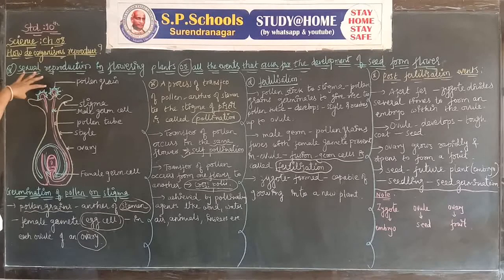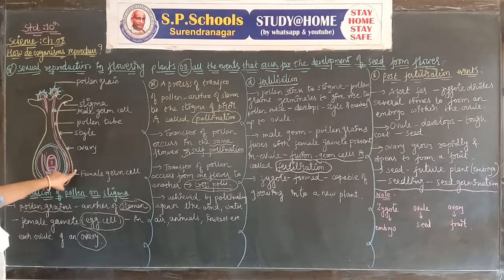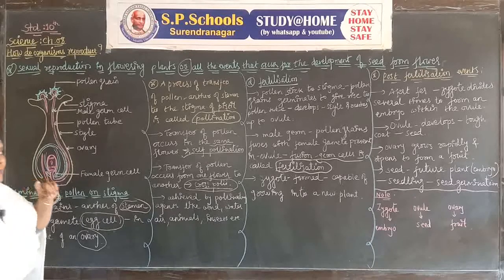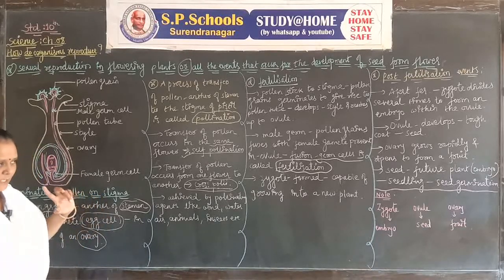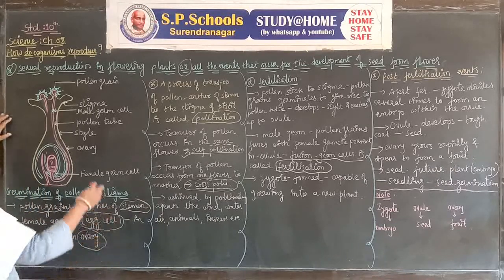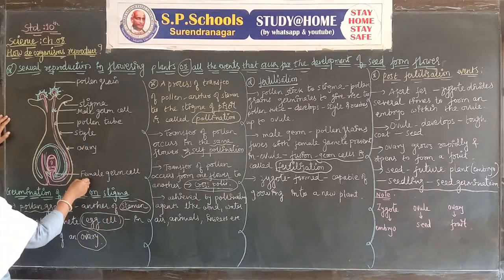The pollen grain sticks to the stigma, and when the pollen grain germinates, it gives rise to a pollen tube, which develops into the style. Through the style it reaches the ovule. The male germ cell produced by the pollen grain fuses with the female germ cell.